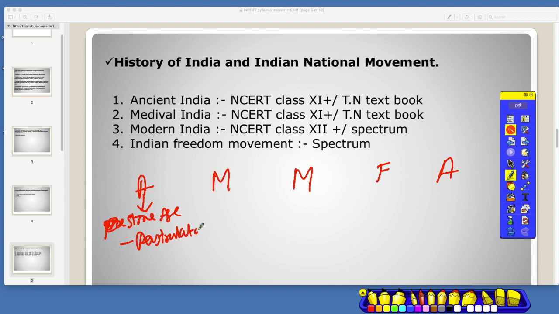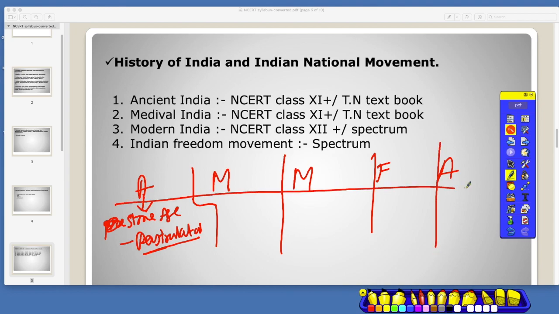These distinctions keep changing; these are perspectives that vary from people to people. So in a broad sense, this is what is ancient. It will cover the Vedic age, the Guptas, Ashoka, things like that, from Stone Age to Rashtrakutas.